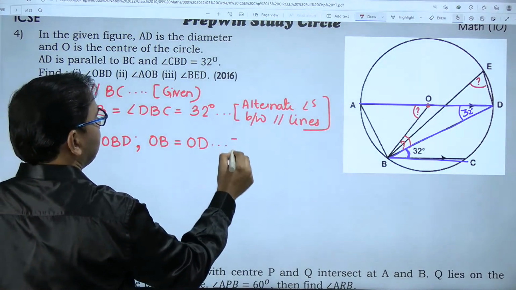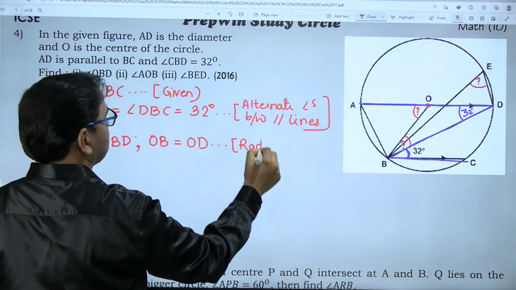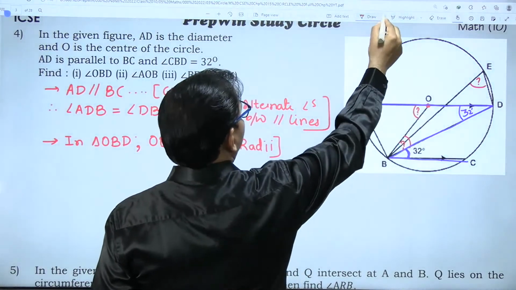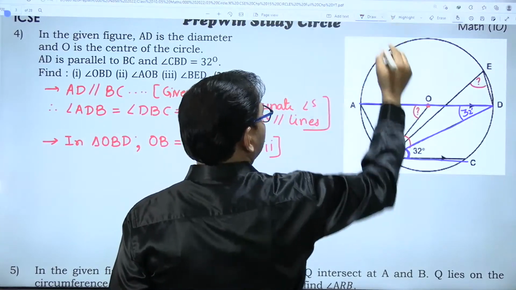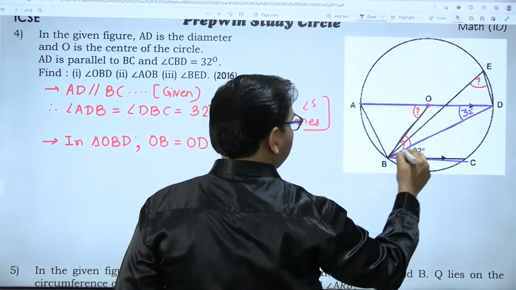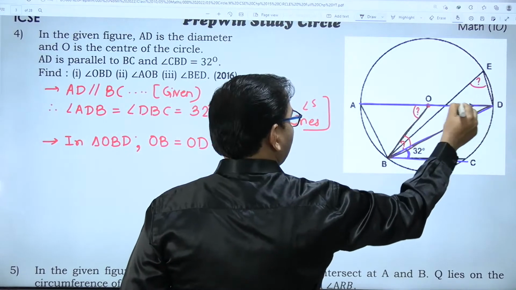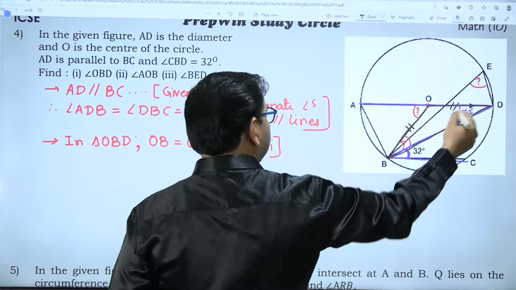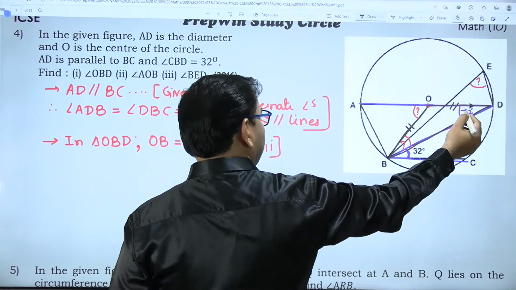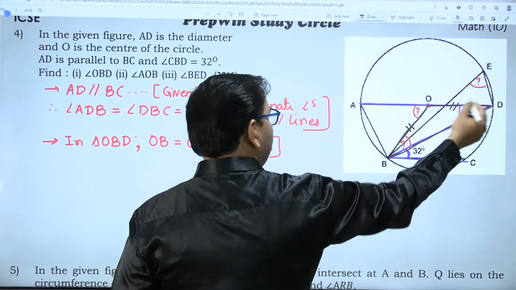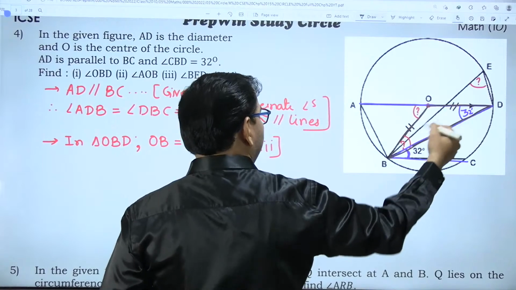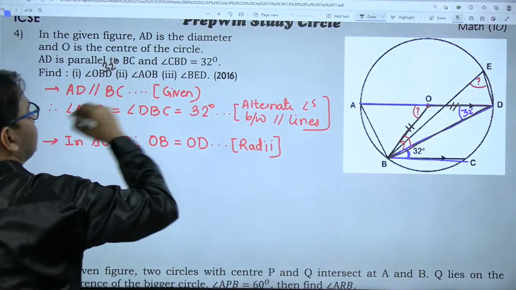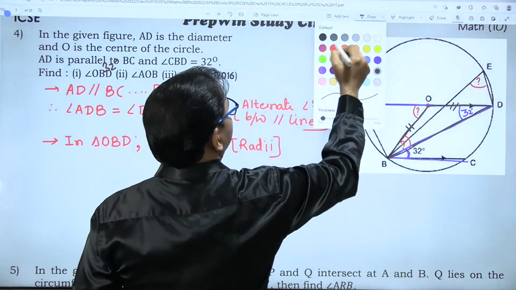The reason: they are radii of the same circle. Let me highlight this triangle OBD. OB is a radius, OD is also a radius. So base angles are equal. This is 32, the alternate angle. Now in the isosceles triangle, these two angles are 32. So my first answer is going to be 32 degrees.